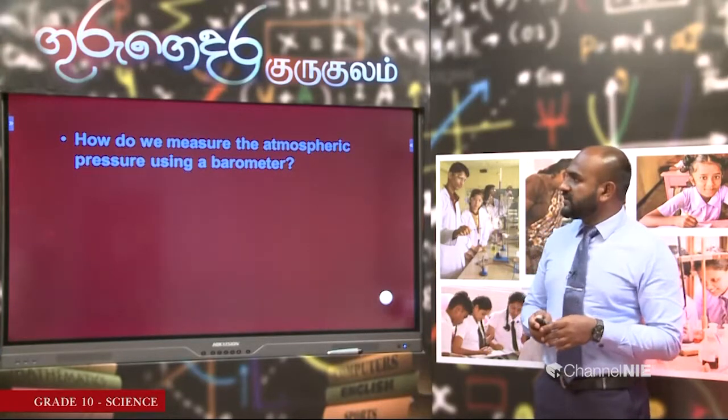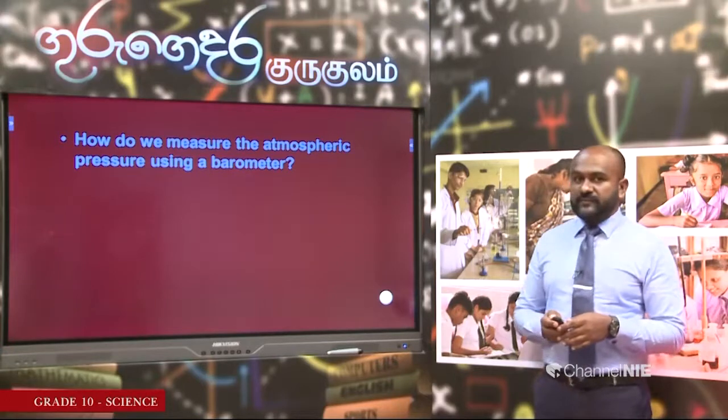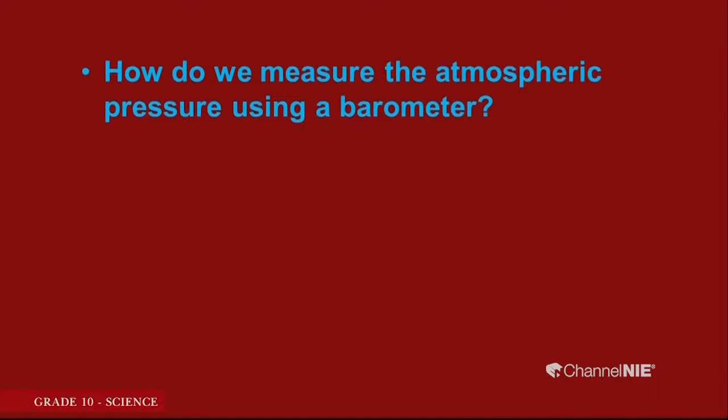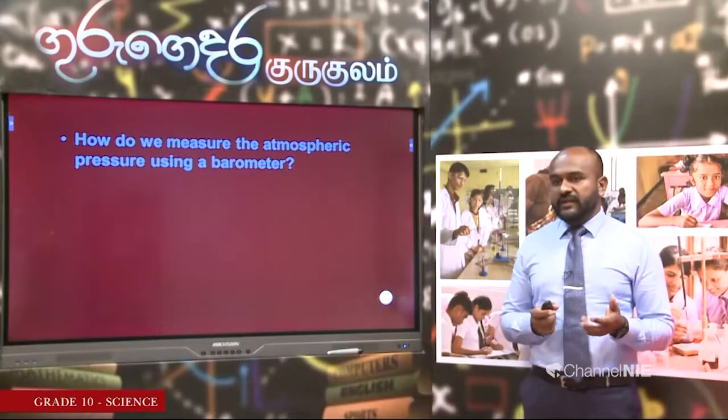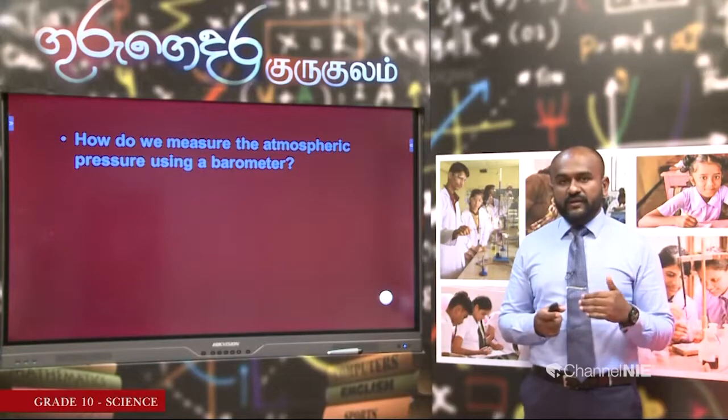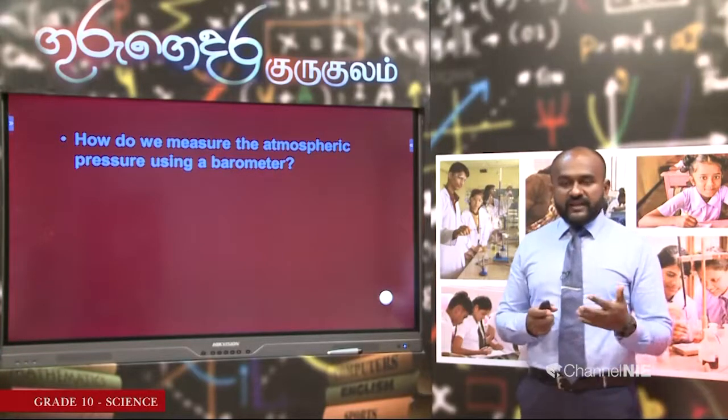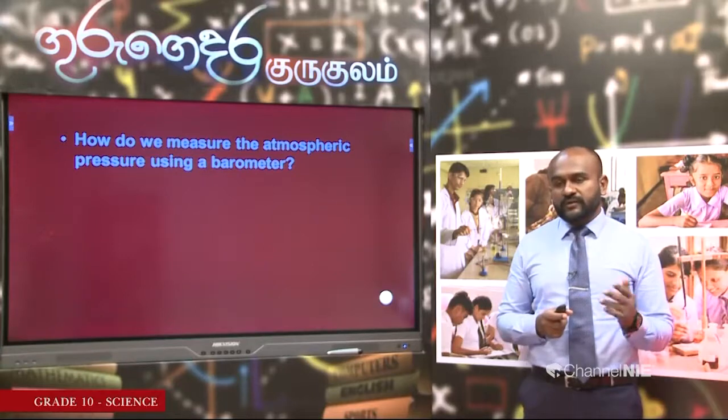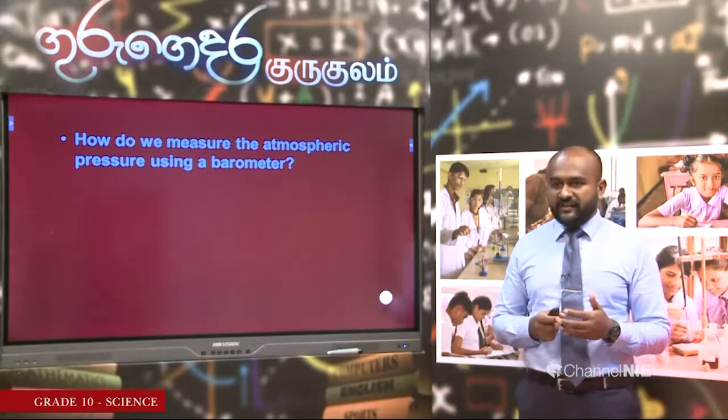How do we measure the atmospheric pressure using a barometer? Already you know how to do that. Actually, we can't directly measure the atmospheric pressure. What I meant was, using the barometer, we can't measure the pressure in pascals. We can just measure the height of the mercury column only. If we observe an increase in the height of the mercury column, we know that the atmospheric pressure has increased.